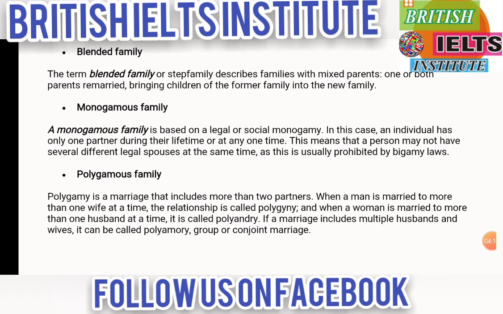Next, a polygamous family. This is totally different from a monogamous family. Polygamous is a marriage that includes more than two partners, which is not possible in India. When a man is married to more than one wife at a time, the relationship is called polygamy. And when a woman is married to more than one husband at a time, it's called polyandry.